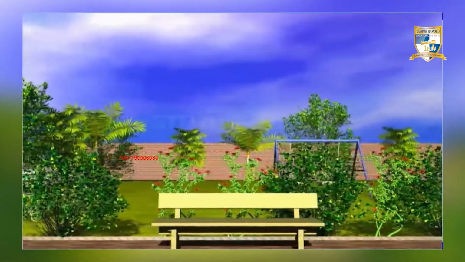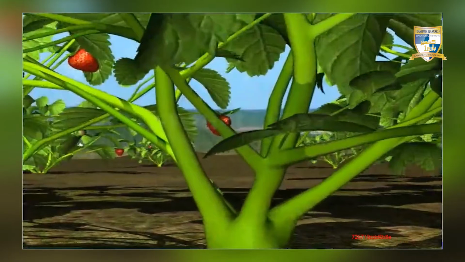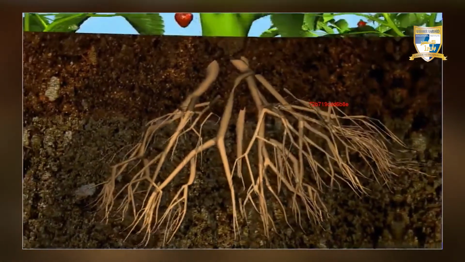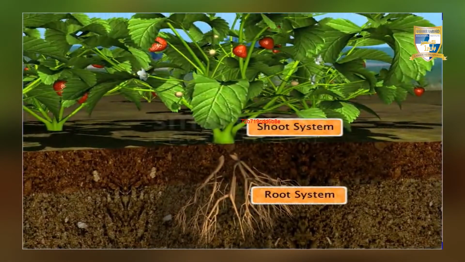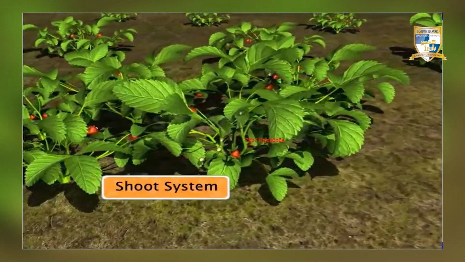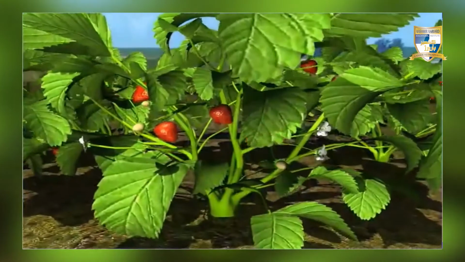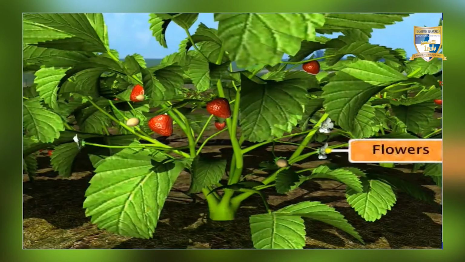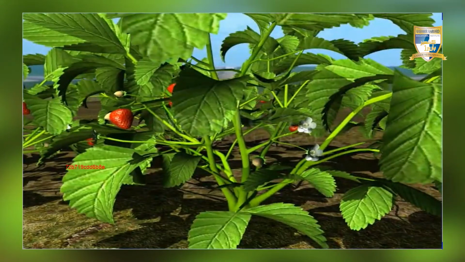Plants are found all around us. A plant has 2 main parts, the shoot system and the root system. Both the parts are important for the growth and survival of the plant. The shoot system of a plant is the part that remains above the ground. It has different parts such as branches, leaves, buds, flowers and fruits. The green leaves of a plant help it to prepare food.